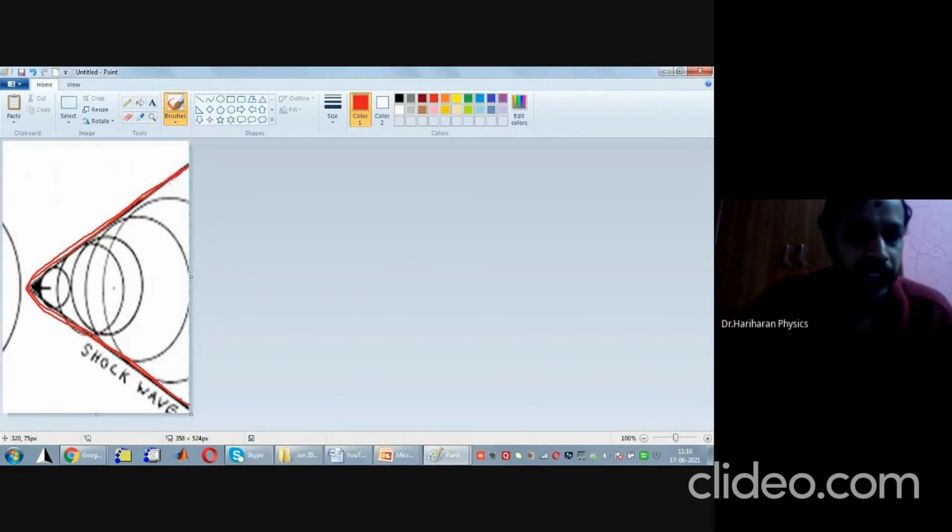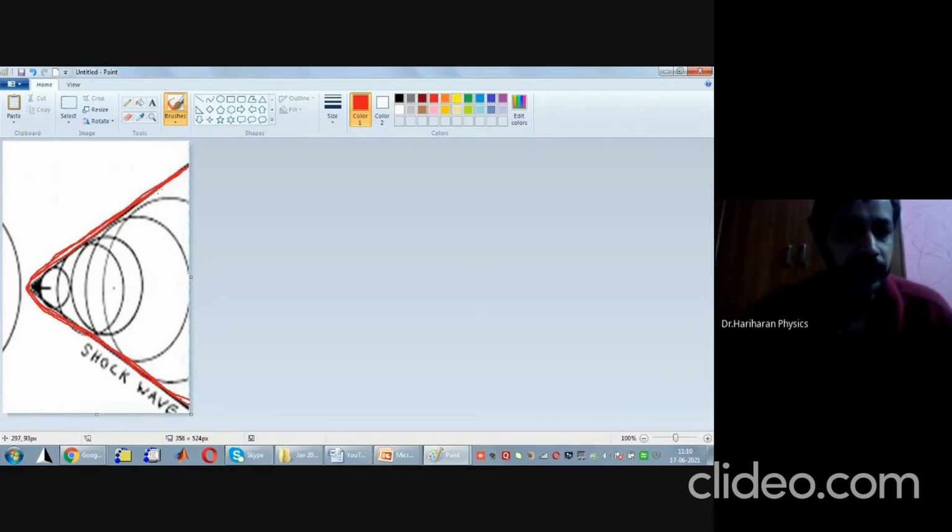And what will be the thickness of the shock wave? The thickness of this shock wave is going to be just a few micrometers. What does that mean? Micrometers means it is going to be of the order of 10⁻⁶ meters. So within this region, what happens?